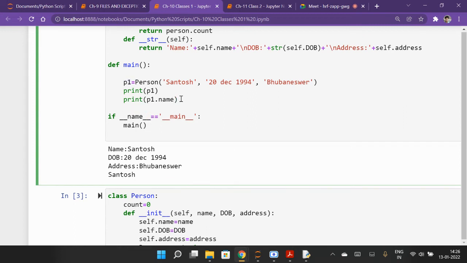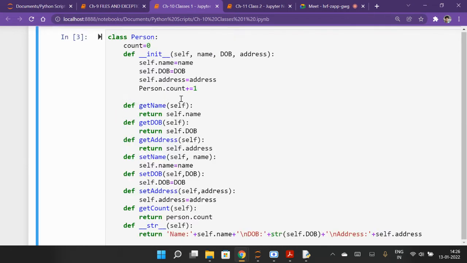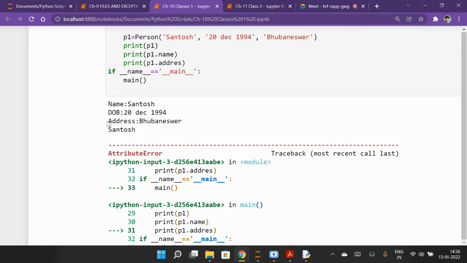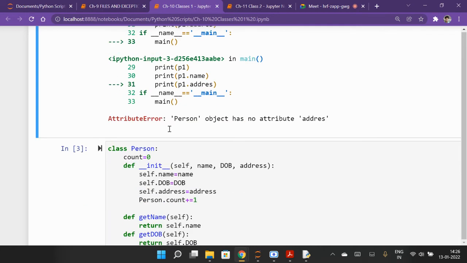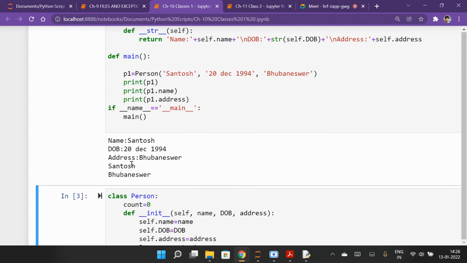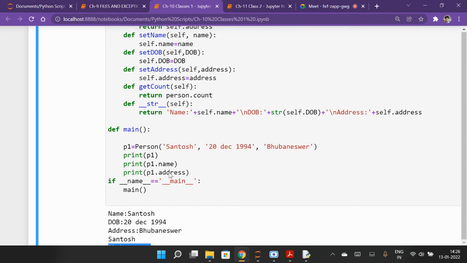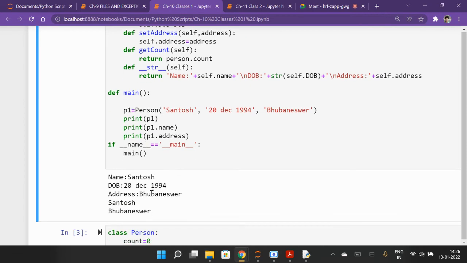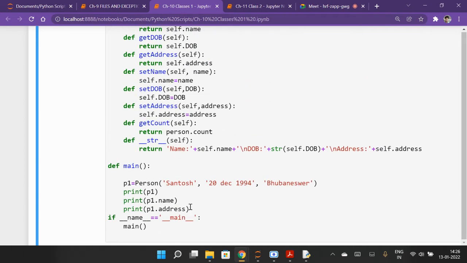Suppose you want to print p1.address, so it will print the address here, like Bhubaneswar. I had written a spelling mistake. This way you can do it, and you can also print date of birth, like print p1.dob.